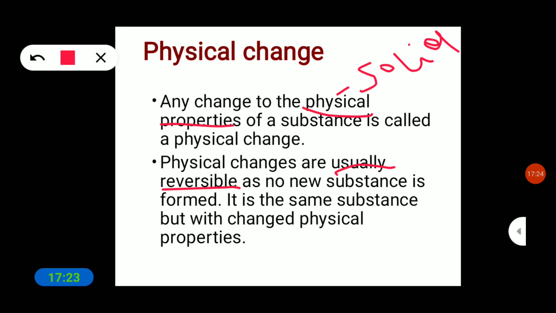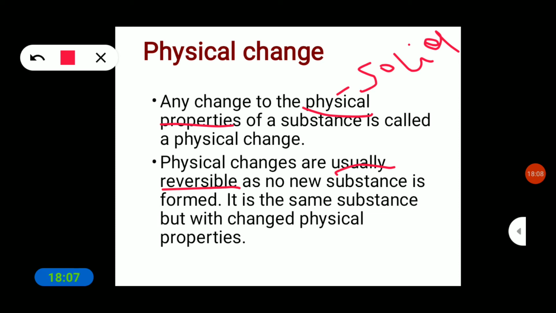We can reverse it, like liquid water converting to ice, and ice converting back to water. Next, wet cloths to dry cloths, and again dry cloths to wet cloths. These are some examples of physical change, and they can be reversible. No new substance is formed. It is the same substance with changed physical properties, like size, shape, and texture.